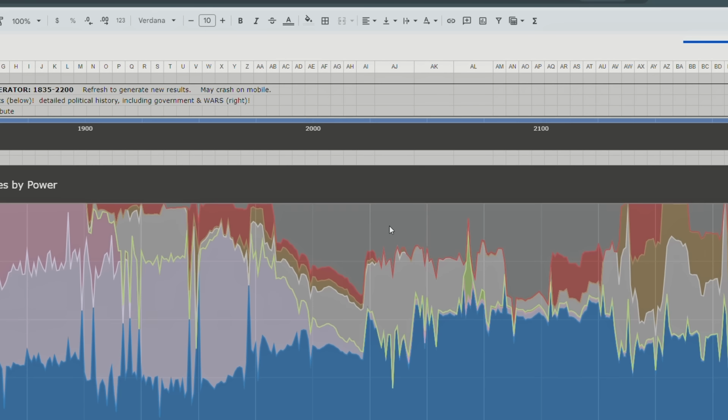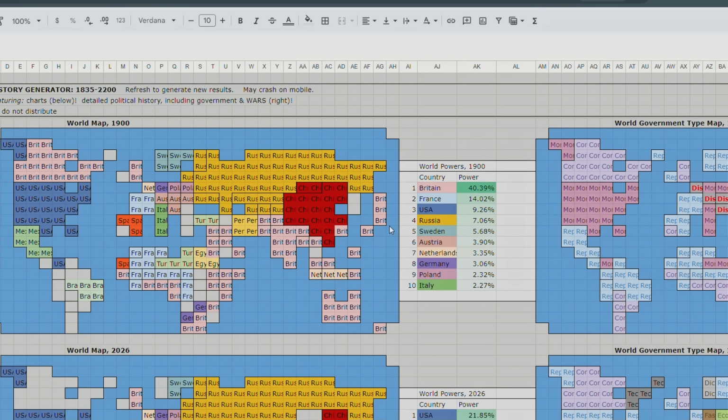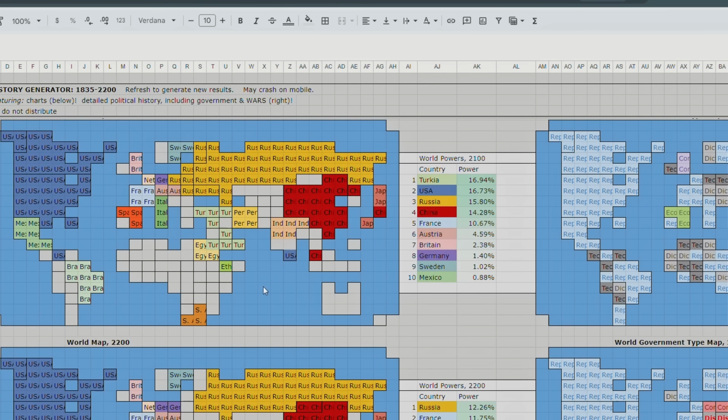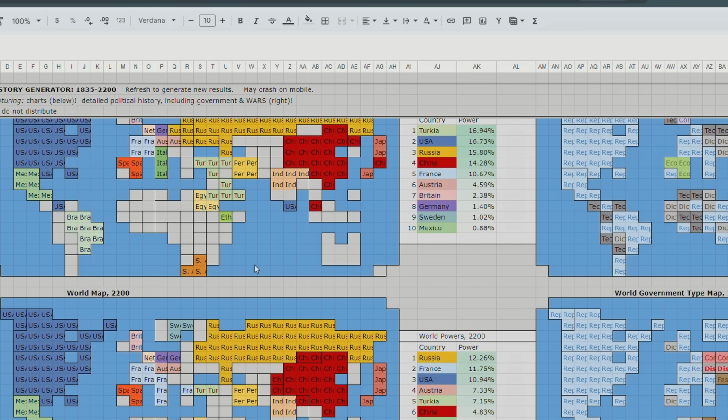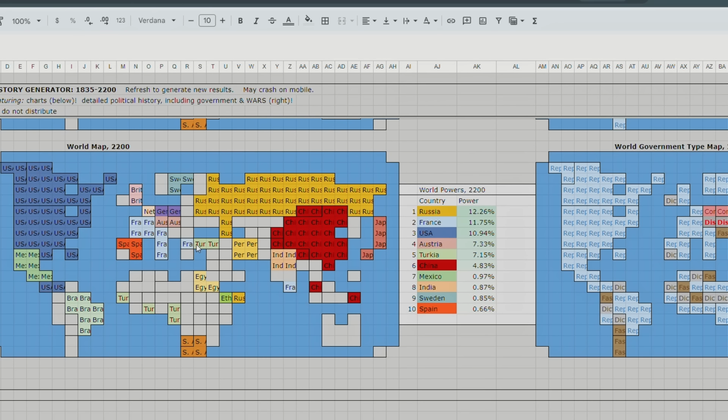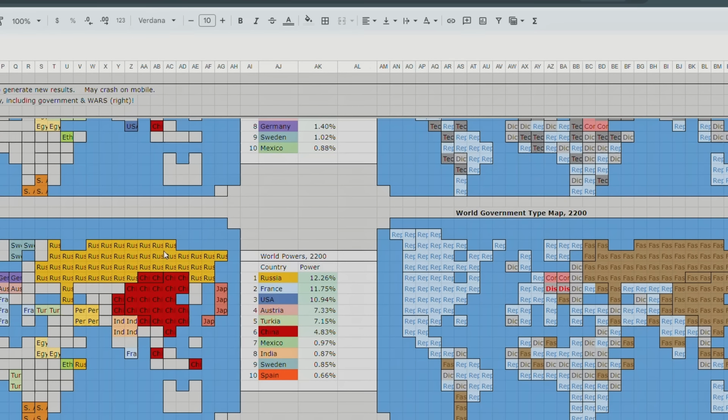But that is Turkey as a great power again. It doesn't really control. Oh, look at that. It controls parts of Arabia, parts of Yemen, parts of Somalia. What are we talking about? Parts of Oman. And finally, look at that. France controls the Strait of Istanbul. And also controls Italy. Shout out to France.